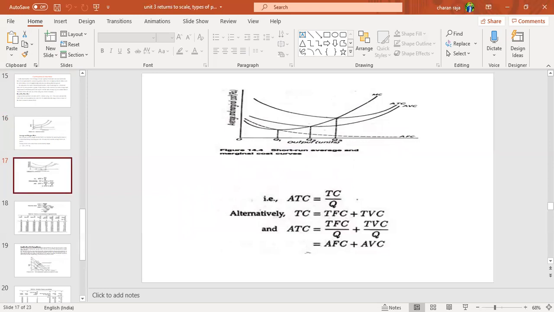So now here we can find another graph. Look at the graph. On the y-axis, what is present? Average and marginal cost. Here we have taken the average and marginal cost on the y-axis and output on the x-axis.